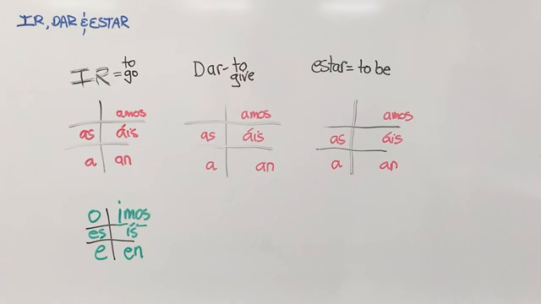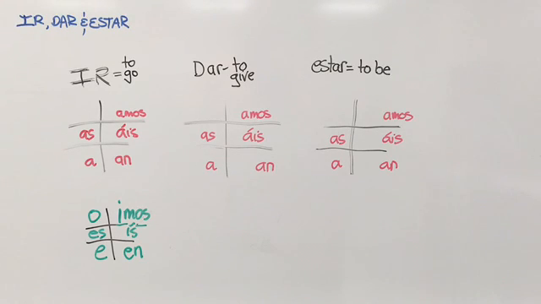That's because the verb ir is not an IR verb. It is a separate verb that means to go, and not to be confused with IR verbs such as venir, to come, and others that happen to end in the ending IR. Why they did this, why they named the verb ir, I don't know, but they did. And don't confuse it, it's an irregular verb.